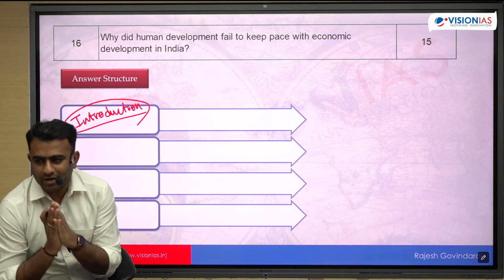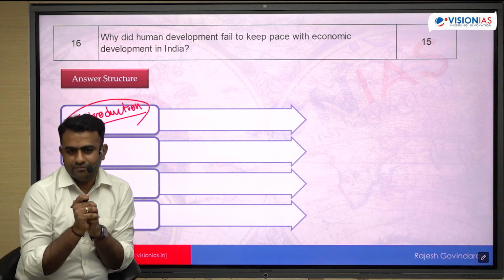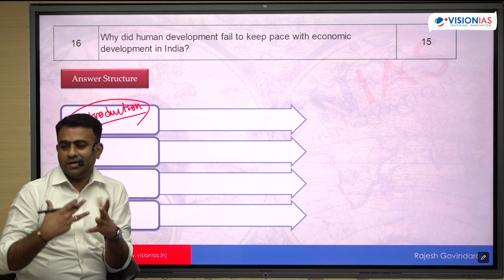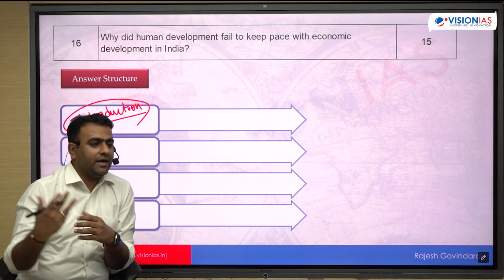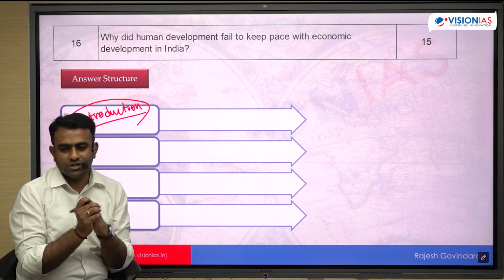Because traditionally the economic development is measured in terms of GDP. Okay, so in terms of GDP, कितना value हुआ है, कितना addition हुआ है in terms of the services or production. That is what is economic development. Human development: how much of education, how much of literacy, how much of health service, how much of the human empowerment is happening actually, how much of this economic development is distributed uniformly. That is what is human development. So normal economic development, we have GDP, GNP measures, ये सब चीजें हैं. Human development, we have the Human Development Report.